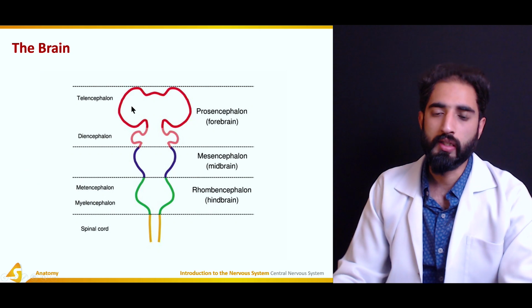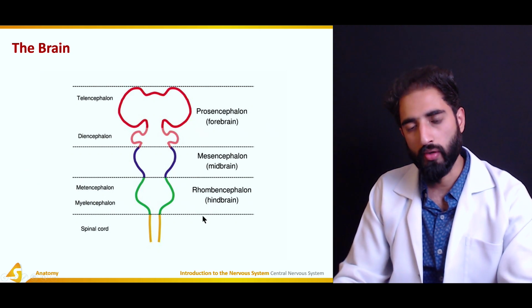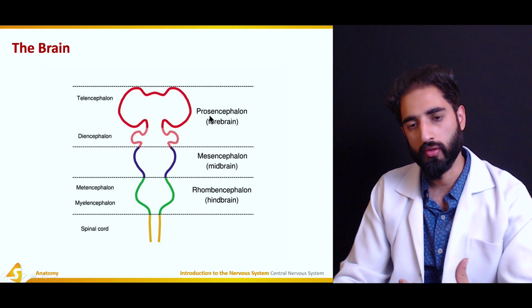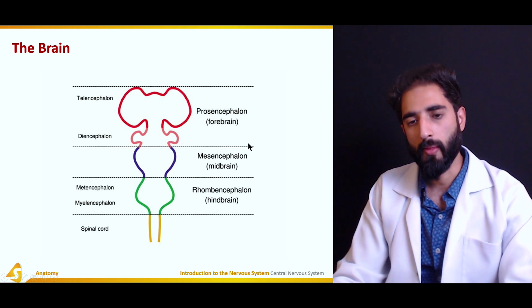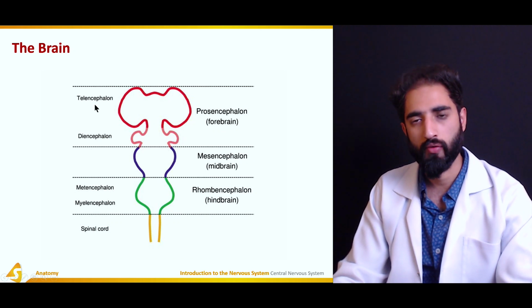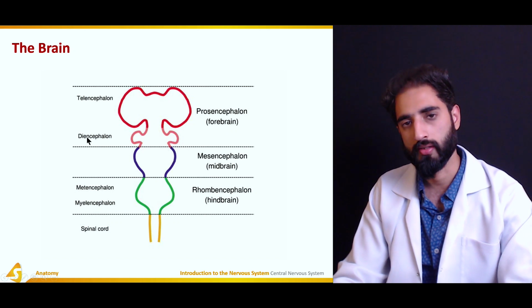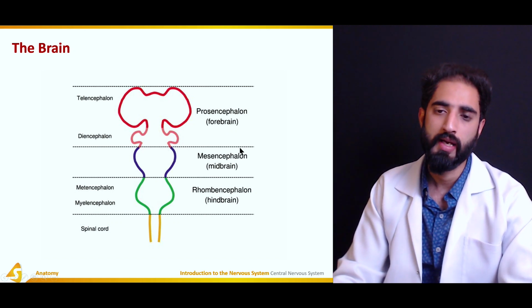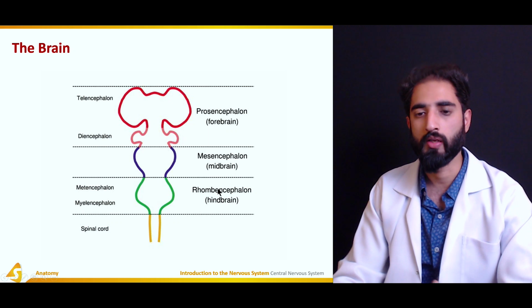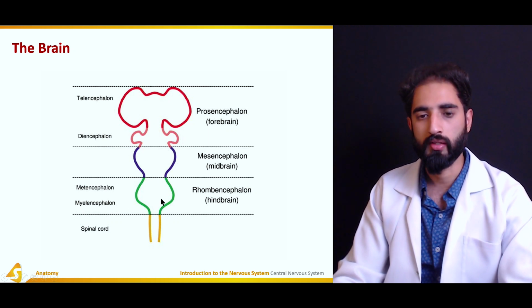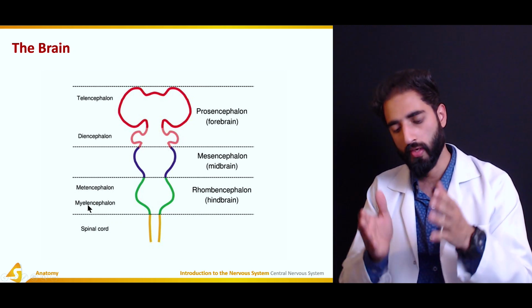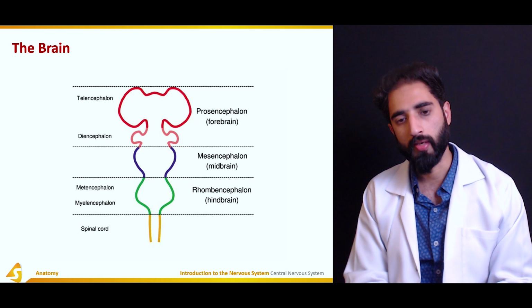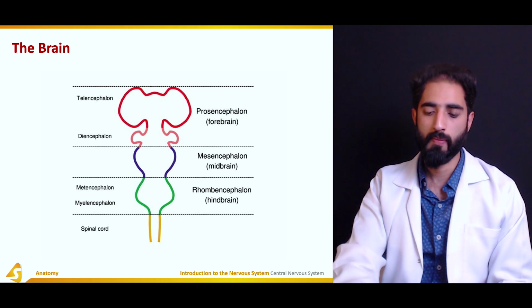And here, during the embryonic development, these are the names given to the different parts of the neural tube which make up the brain in the development. So prosencephalon is for the forebrain, which has the telencephalon or the cerebral cortex, and diencephalon consisting of the thalamus and the hypothalamus. The mesencephalon, which is the midbrain, and the rhombencephalon, which is the hindbrain, which contains both metencephalon and myelencephalon, consisting of pons, medulla oblongata, and cerebellum.